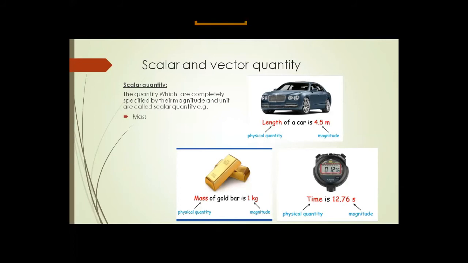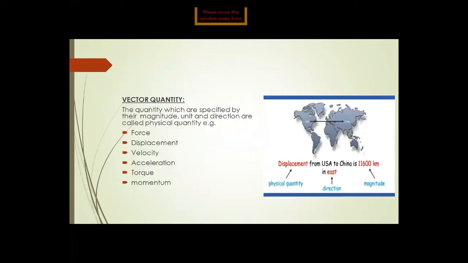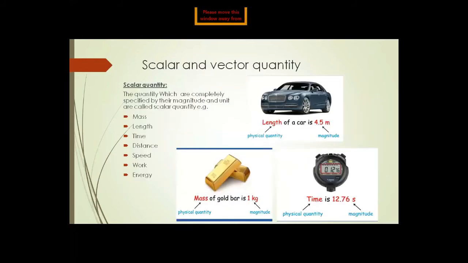Examples of scalar quantities are mass, length, time, distance, speed, work, energy. Now I'm going to describe the magnitude and the unit. Magnitude is the numerical value, meaning 1, 2, 3, 4, 5, 6, 7, 8, 9, and so on.